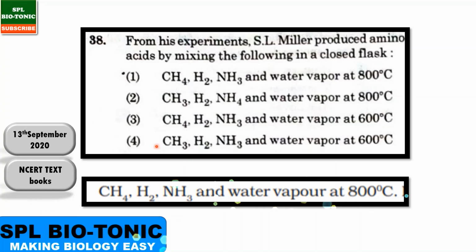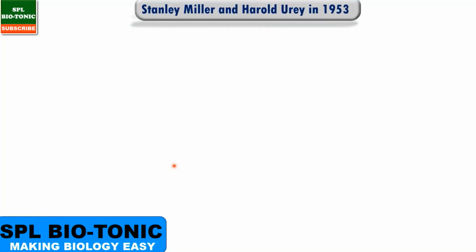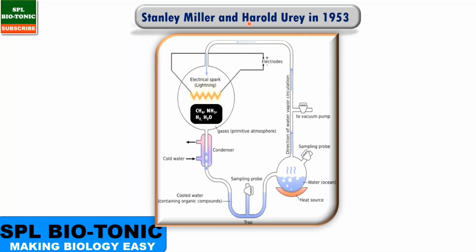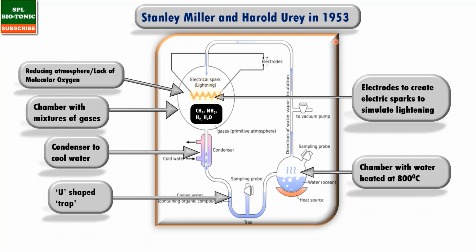So students, we'll be talking about the experiment performed by Stanley Miller. He performed the experiment under the guidance of Dr. Urey. Dr. Urey was his teacher. He performed this experiment in the year 1953 to simulate all the conditions proposed by Oparin and Haldane.